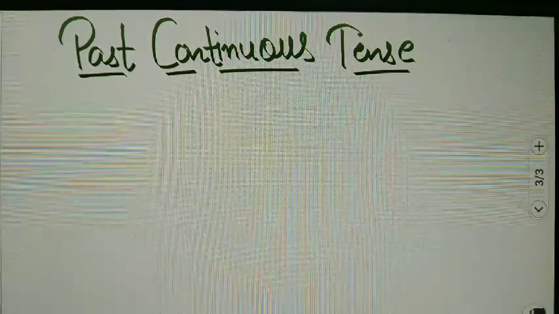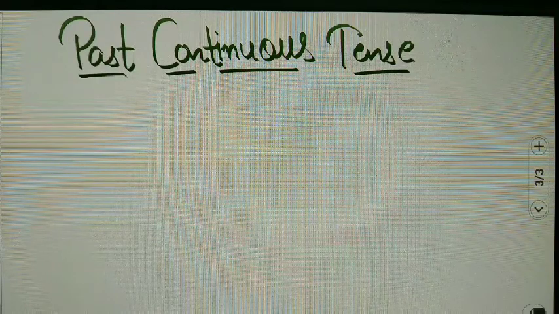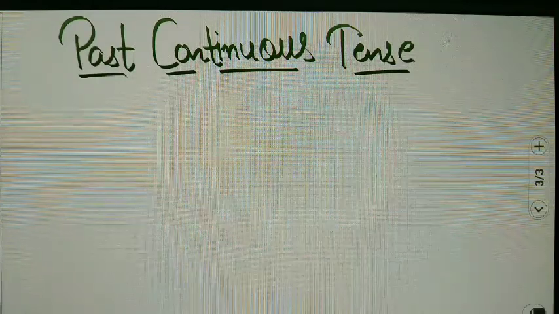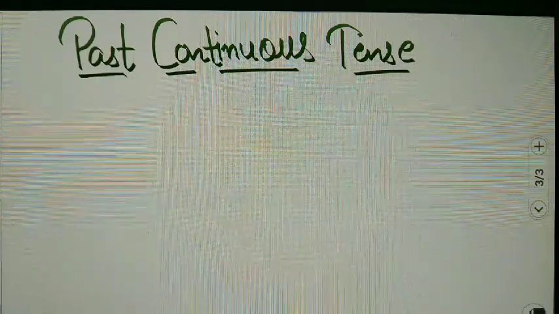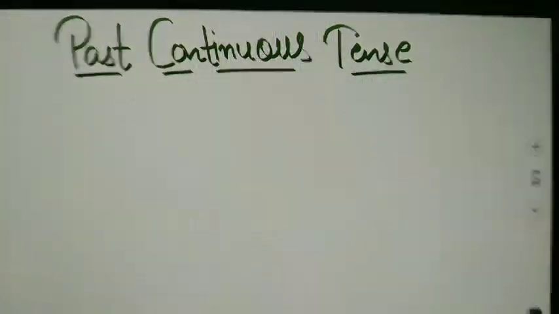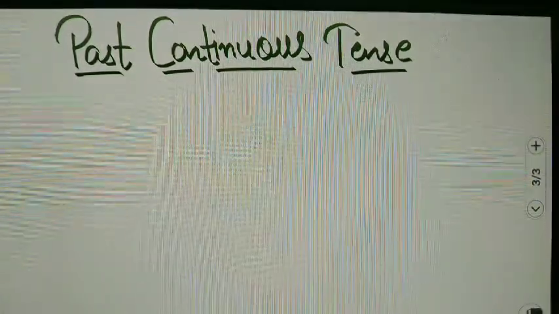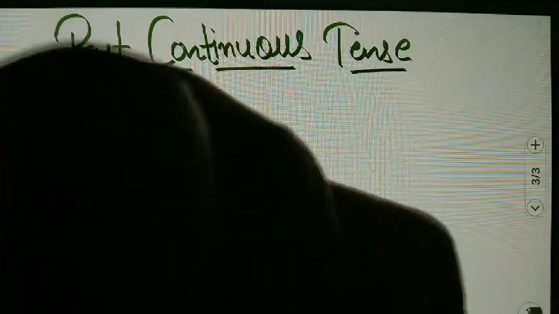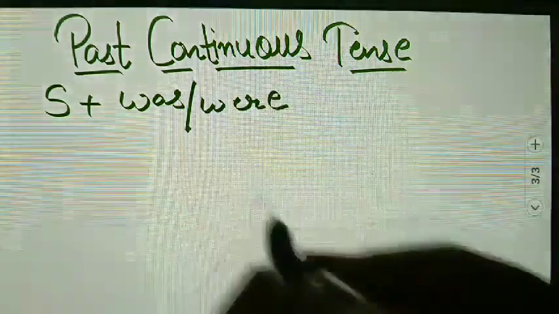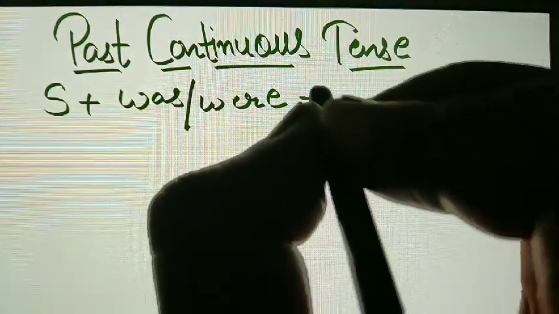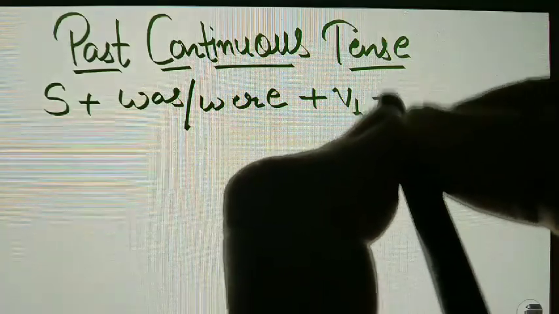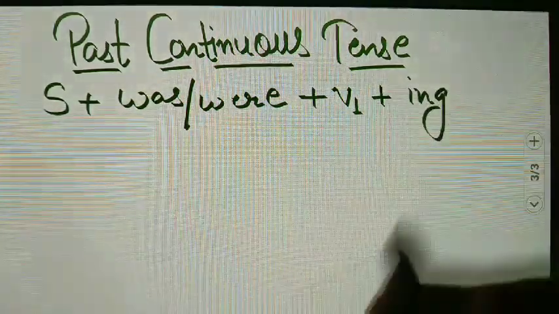Now next we will move to past continuous tense. We had done present continuous, subject plus is, am, are plus V1 plus ing. So quite similar, but what changes here? It will be subject plus was or were, instead of is, am, are, plus V1 plus ing.